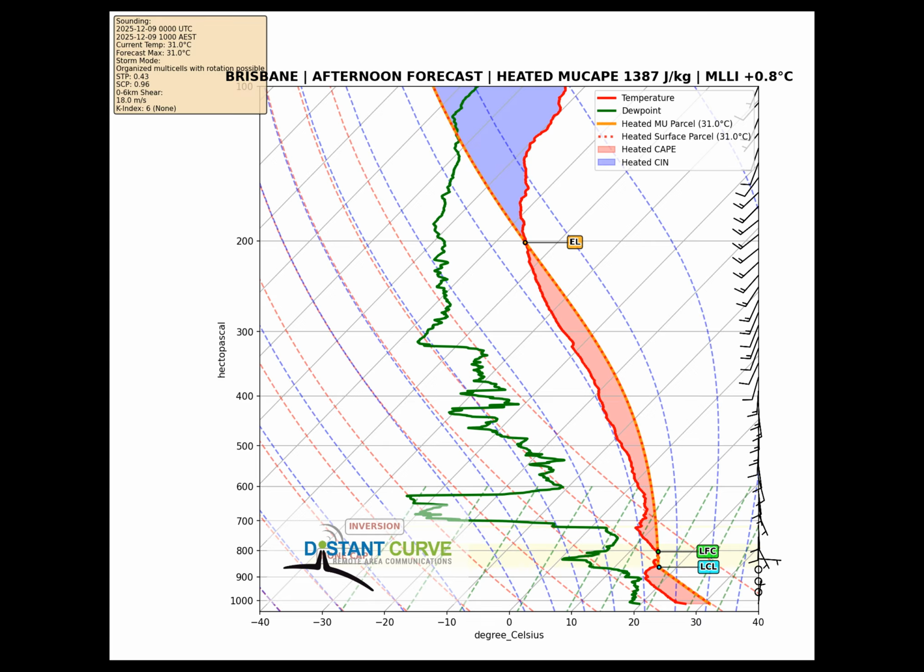near 800 hectopascals. Wind shear remains strong at 18 meters per second, and now we are generating meaningful helicity with storm relative helicity values of 99 meters squared per second squared in the lowest kilometer. The supercell composite parameter increases to 0.96, and the significant tornado parameter climbs to 0.43. This afternoon environment supports organized multicells or possibly supercells if storms initiate.